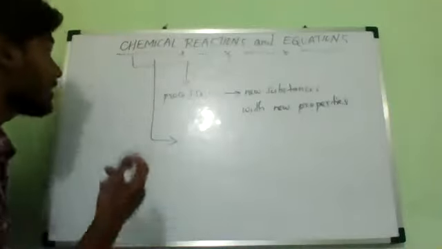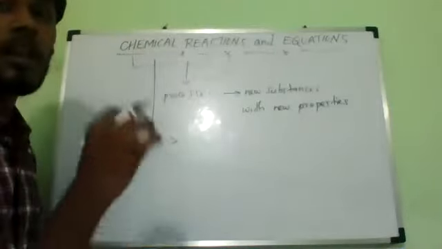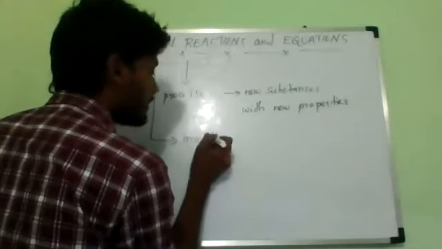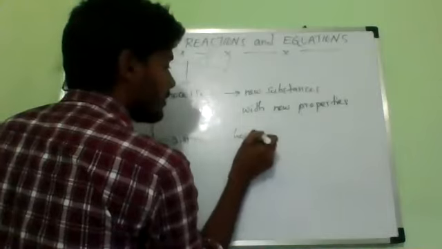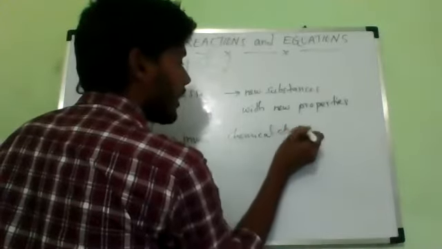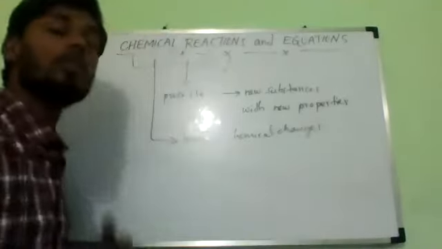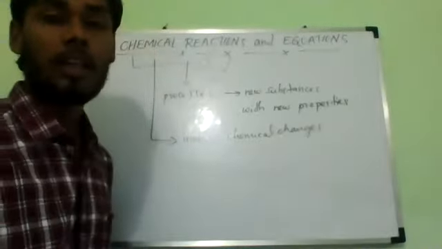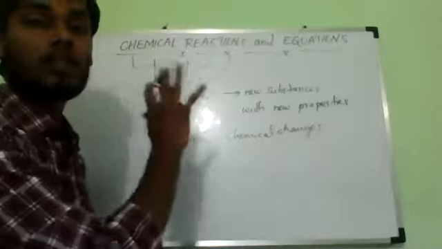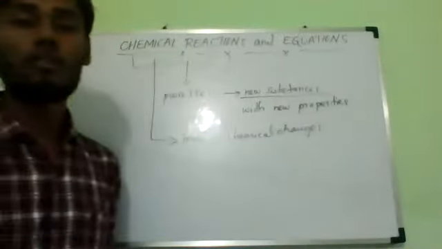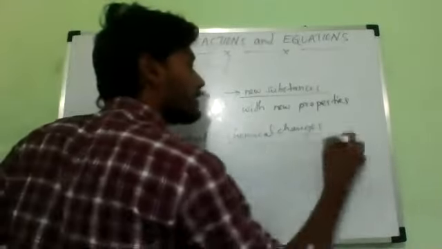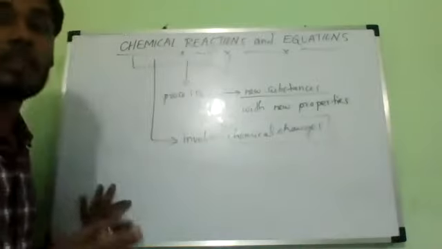This is class 10. So chemical reactions always involve chemical changes. We have sufficient time. We will go very slowly and learn very perfectly. So chemical reactions are the processes in which always new substances with new properties are formed. So chemical reactions involve only chemical changes. There is no kind of physical change.